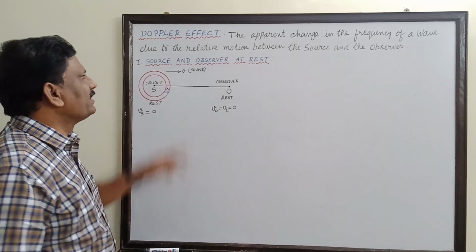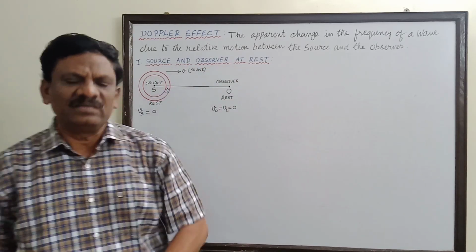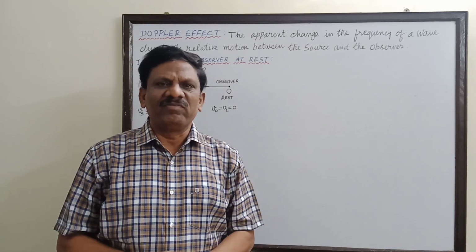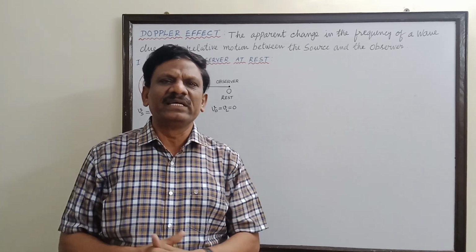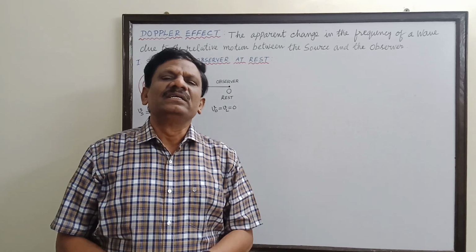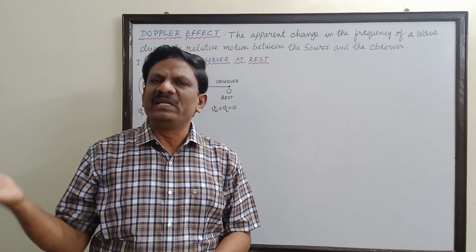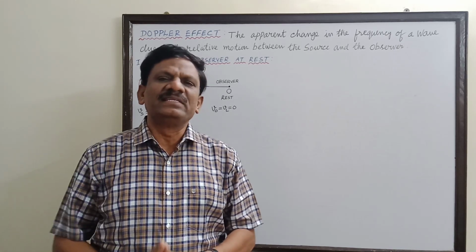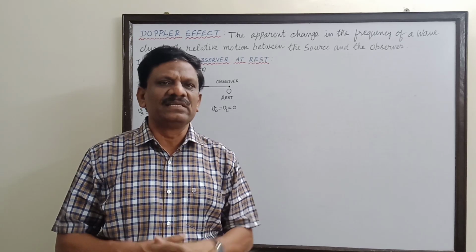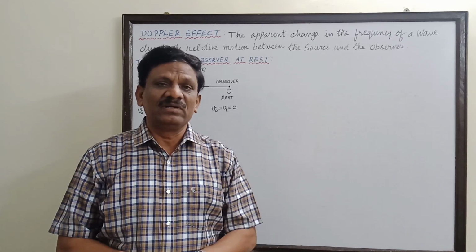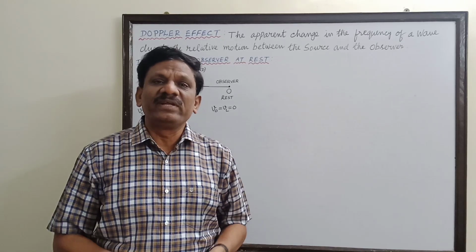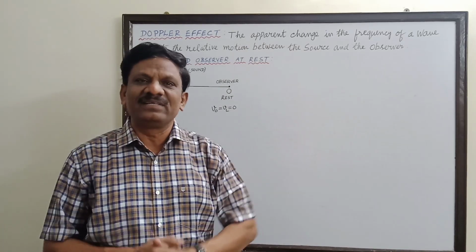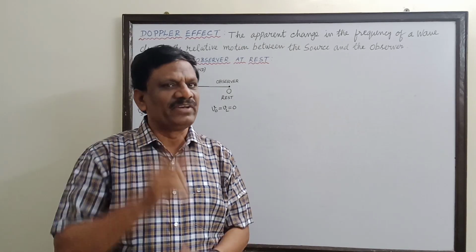Now let us take the case where the source and observer are at rest. So again let us stand on a railway platform. A train is waiting on the railway track, and now it is whistling without any movement. It is whistling continuously. So the same sound or the same frequency or pitch of the sound only we will listen. There is neither increase nor decrease in sound. Why? Because we are also at rest, the train is also at rest, and there is no relative motion between the source and the observer. So there should not be any change in the frequency, is it not?